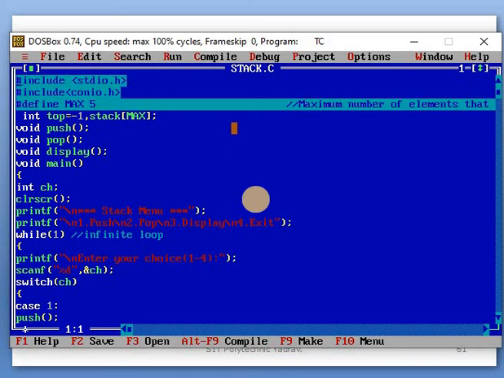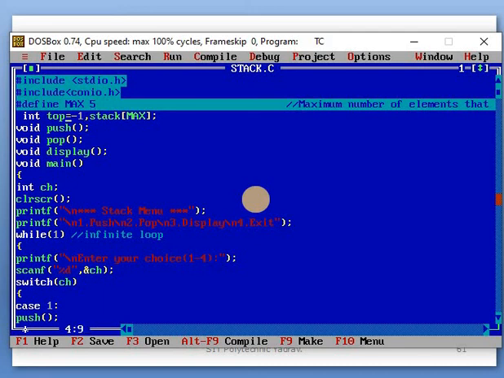This is the program using an array. These both are header files, include stdio and conio. After that, we define the maximum size of the stack as 5, meaning a maximum of 5 elements will be stored. It defines that constant: max 5 is declared, meaning up to 5 elements can be stored on that stack.